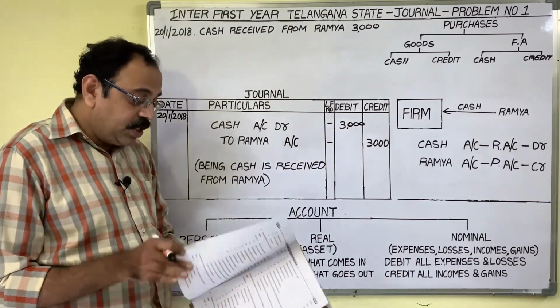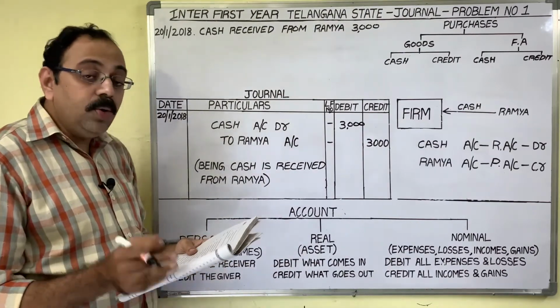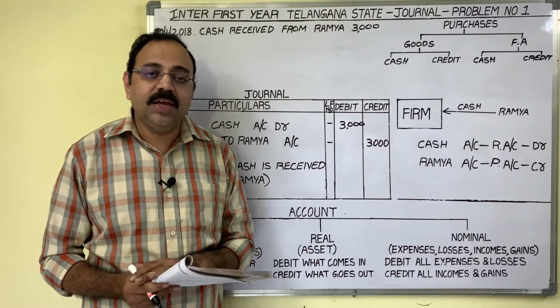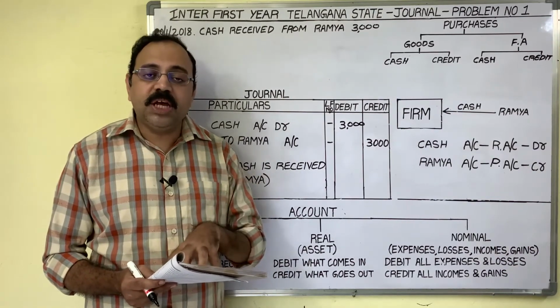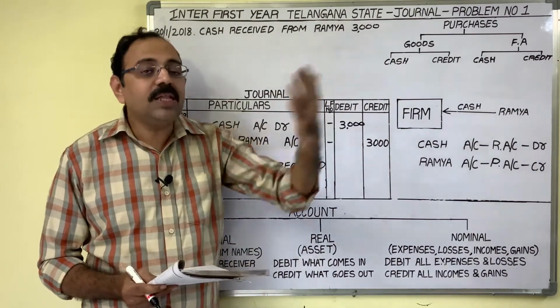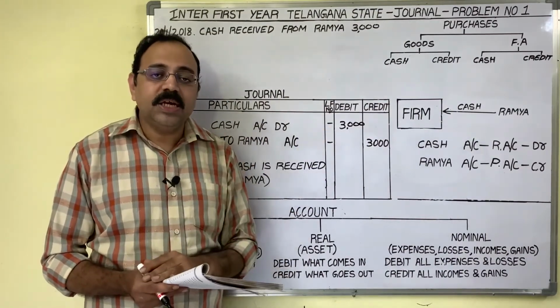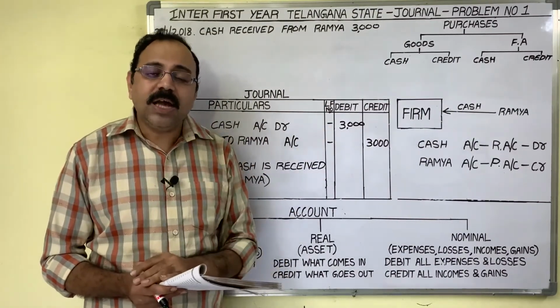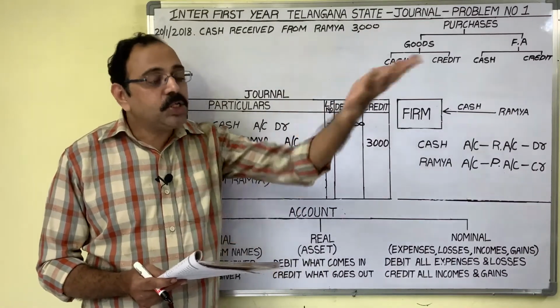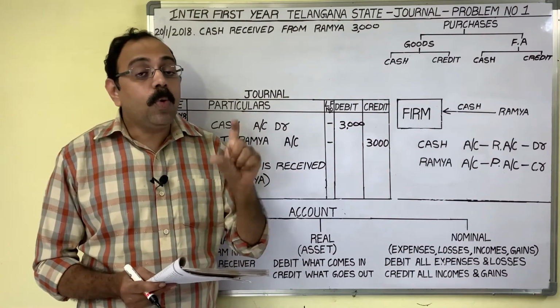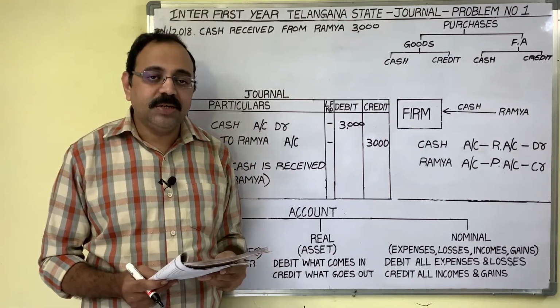Next transaction is also related to expenditure. Paid for postage and stationery. When we are running any business, we have to communicate with other parties, with our customers, with our suppliers, with the government. Sometimes we may send letters to them. During that process, we may incur postage expenditure.